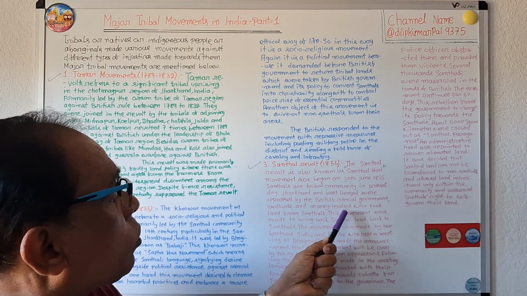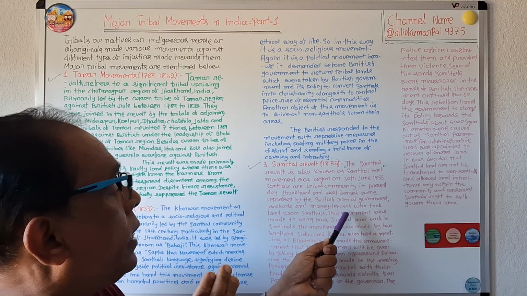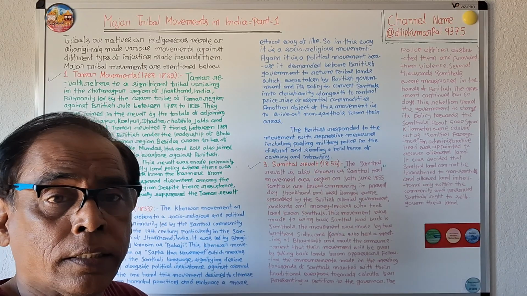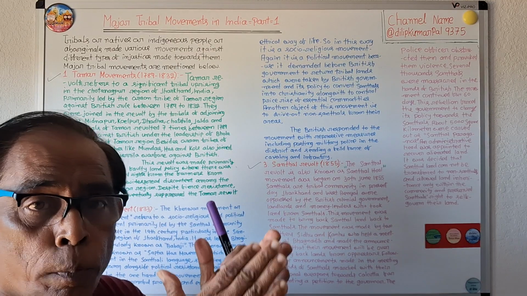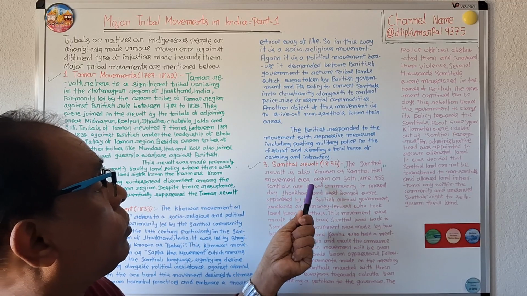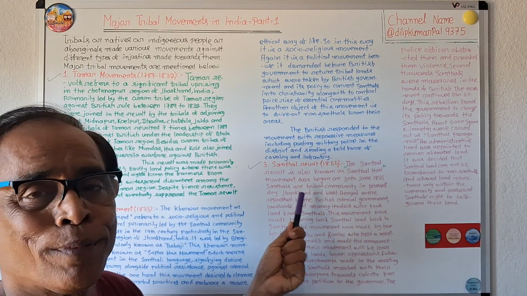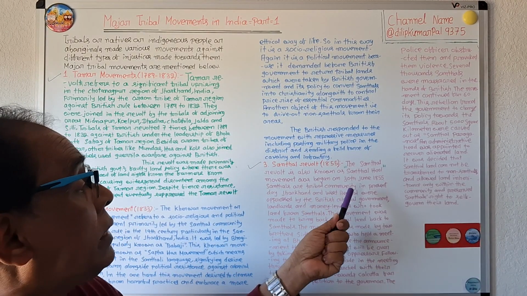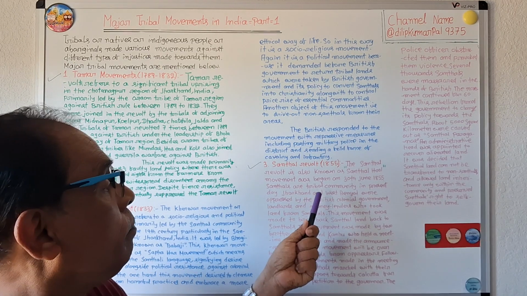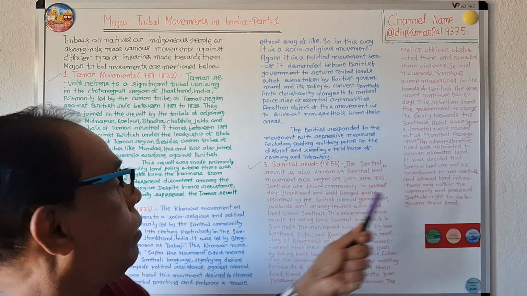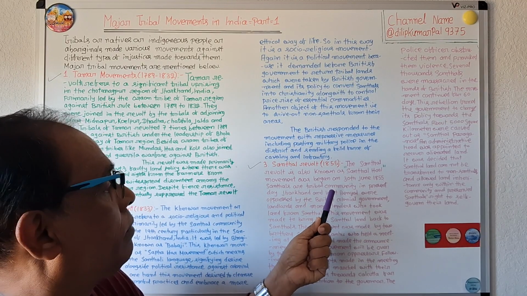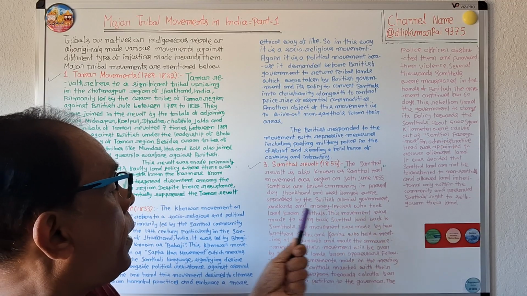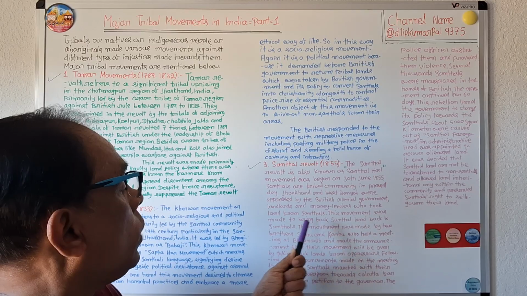They were oppressed by the British colonial government, landlords and money lenders who took land from the Santhals. The Santhal revolt is otherwise known as the Santhal Hul movement, and it began on 30th June 1855.